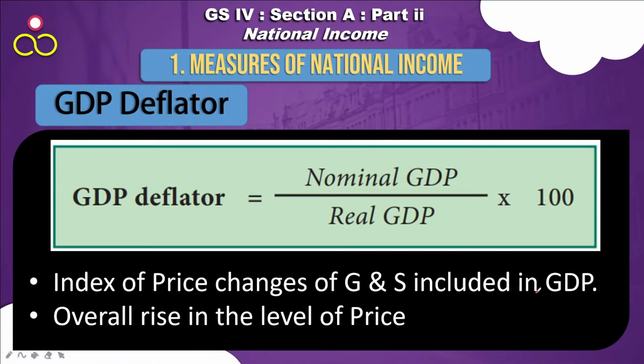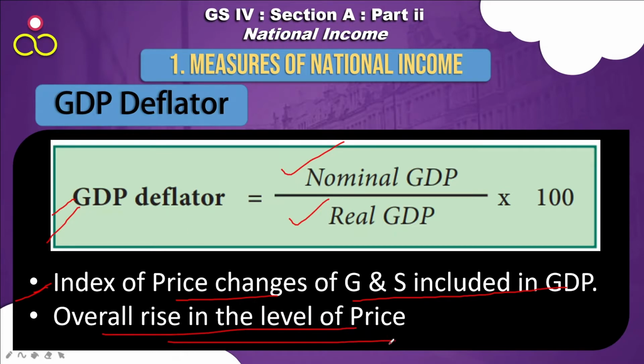Now what is GDP deflator? GDP deflator is the nominal GDP divided by real GDP into 100. The GDP deflator is an index of price change of goods and services included in GDP. This is for a single year. For a particular year, the ratio of nominal GDP and real GDP is the GDP deflator. It shows the overall rise in level of price.